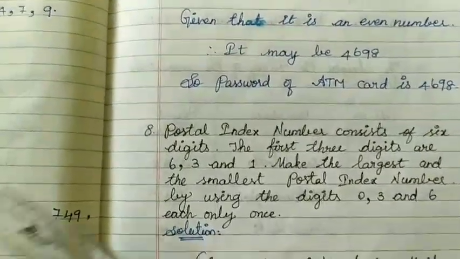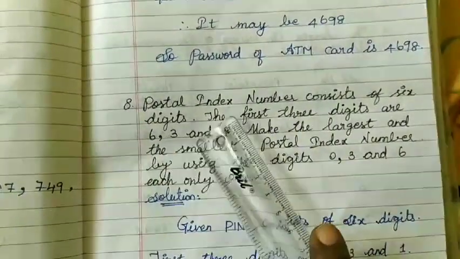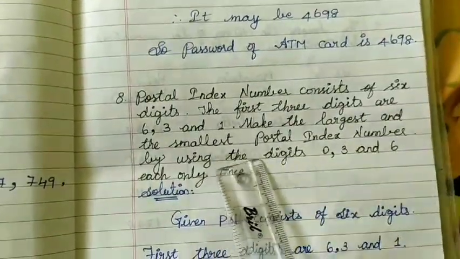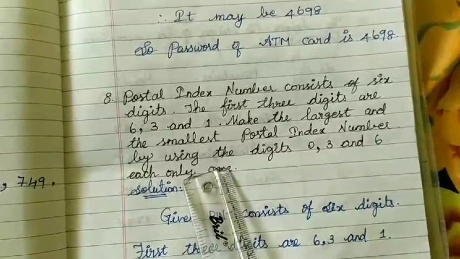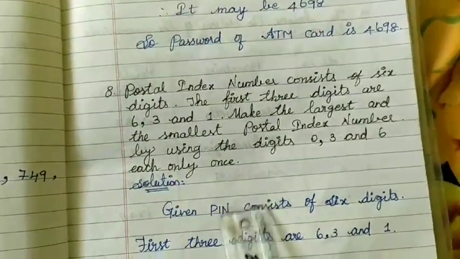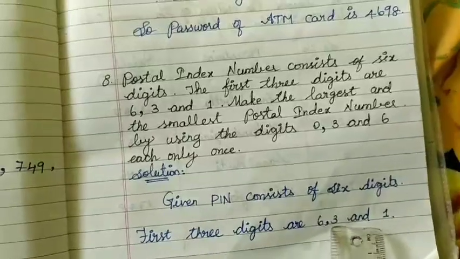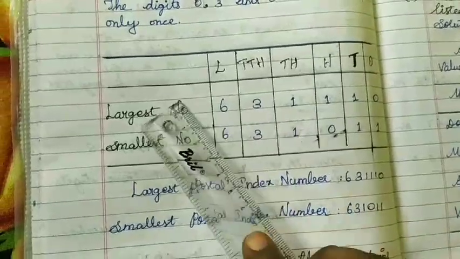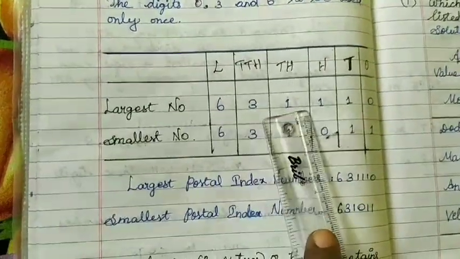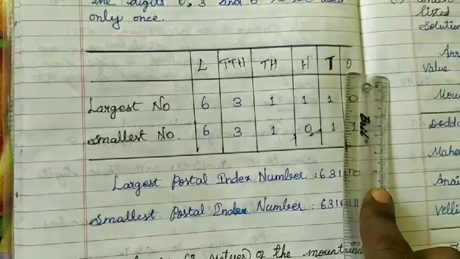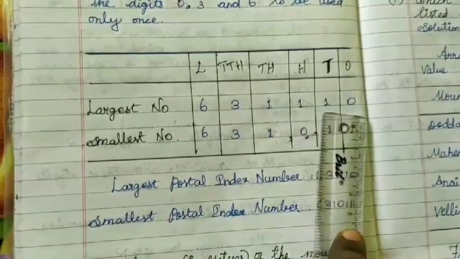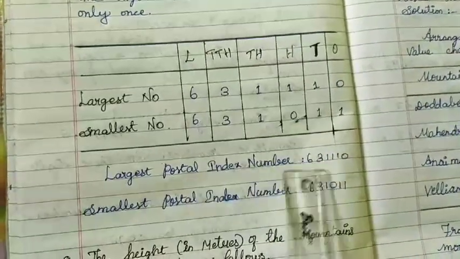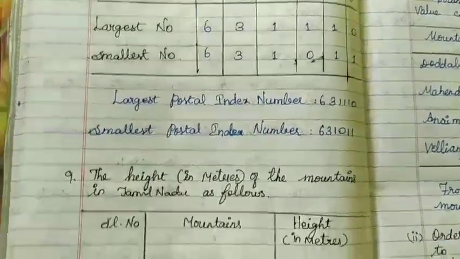Okay, the next one, the postal index number consists of the digits. The first 3 digits are given. Find the largest and the smallest postal index numbers using the digits 0, 3, 6 each only once. So the pin number consists of the digits 6, 3 and 1. Okay, you take the place value chart, the largest number is 631, then in the 100s, tens place and ones place you put 110. Next, the smallest number is 011. So the postal index numbers come like that. Okay, so next.